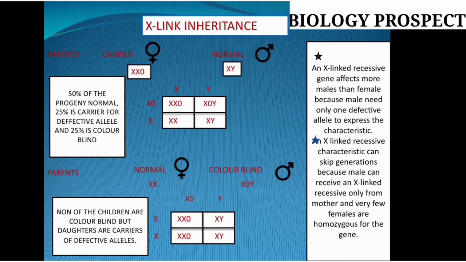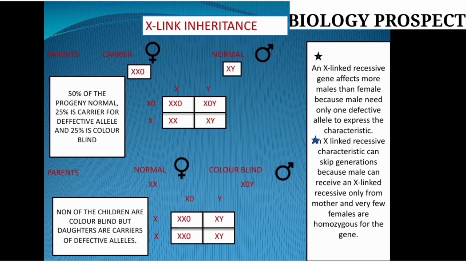Mendel's second law, the law of segregation, tells us that the gametes do not mix up their characters, and when the gametes form, they separate from each other. So according to that, with the X and the X0, the daughters produced are carrier daughters. None of the children are color blind, but the daughters are carriers of the defective alleles.